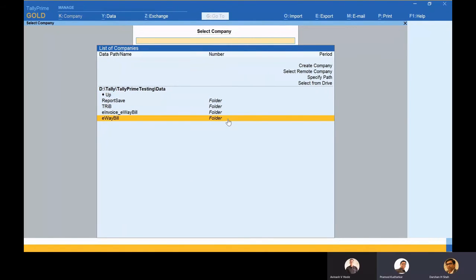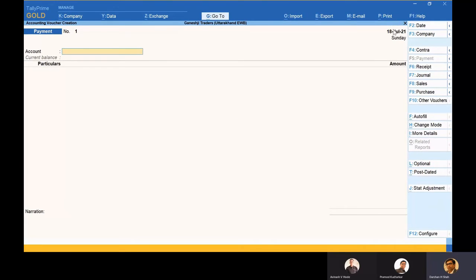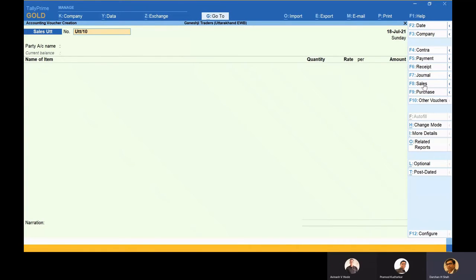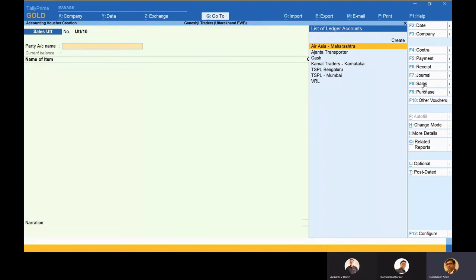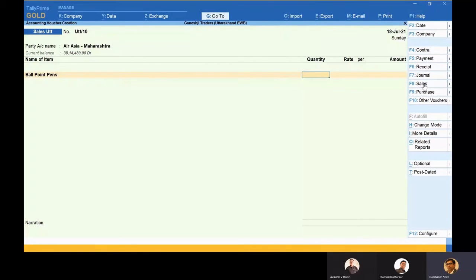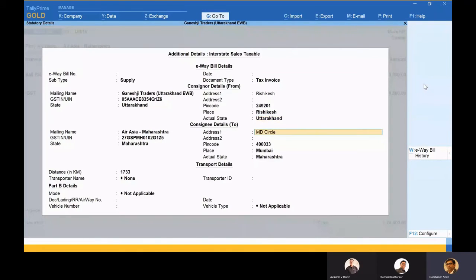Okay. Yes, this is one interesting question. It's quite possible that when I'm generating an e-way bill, either I'm sending it through my own vehicle, so I may not have the transporter details, or if I'm sending it through a transporter, then I don't have the vehicle number details with me. In that scenario, I can do that in Tally. Let's say I'm sending one shipment. Let's say I'm selecting one product, once again the pen, and I sell 110 quantity. And here I enter the other details.